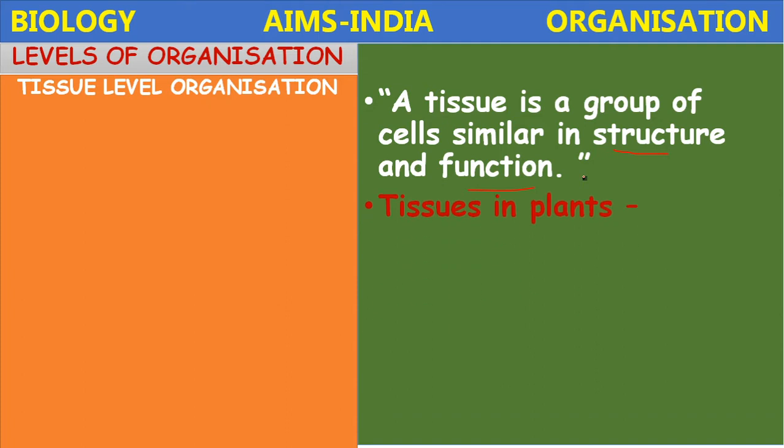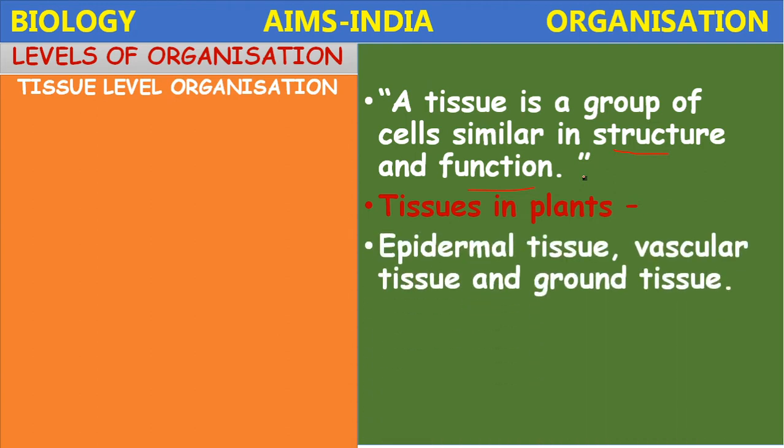Tissues in plants. In plants, the tissues are divided into two main types. One is meristematic tissue and the second one is permanent tissue. The meristematic tissue consists of actively dividing cells. Finally, they become permanent tissues after maturation. These permanent tissues in plants are divided into epidermal tissue, vascular tissue and ground tissue, three major types.